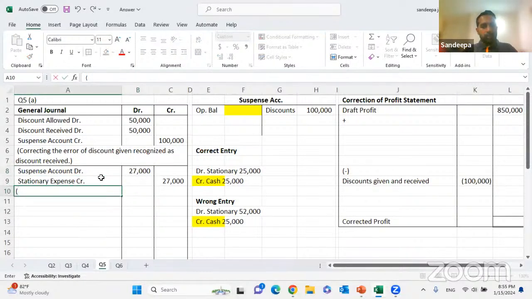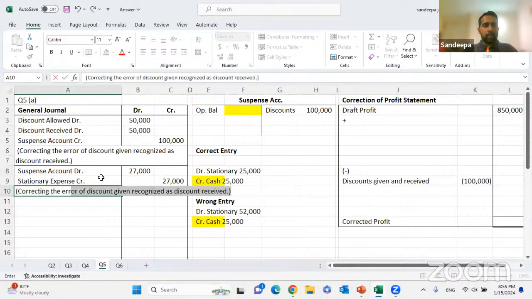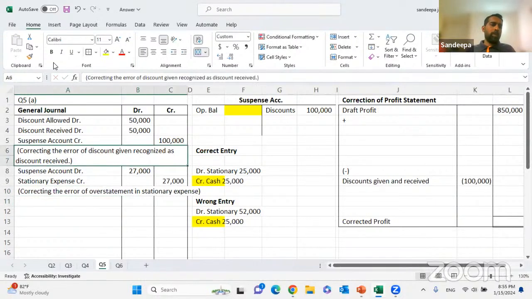We'll put the narration: correcting the error of overstatement in the stationery expense.